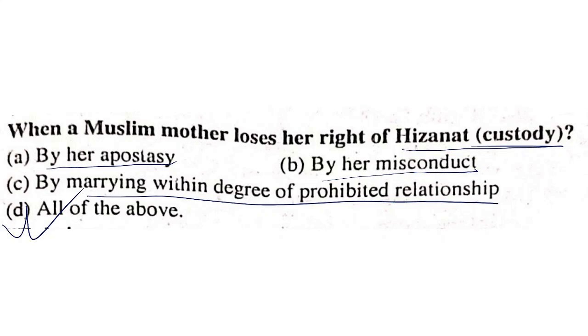The Muslim mother loses her right of custody of a minor child by way of her apostasy, that is the conversion to some other religion, by her misconduct, or by marrying within degree of prohibited relationship. All of the above are correct.